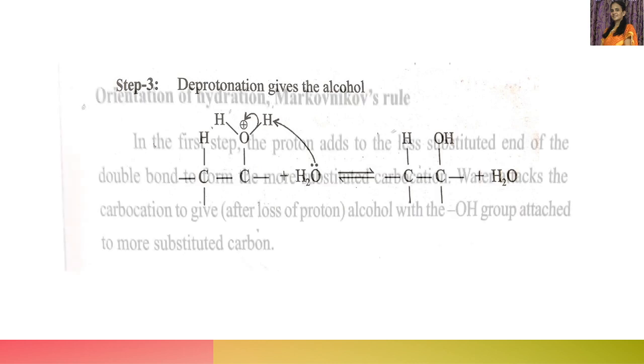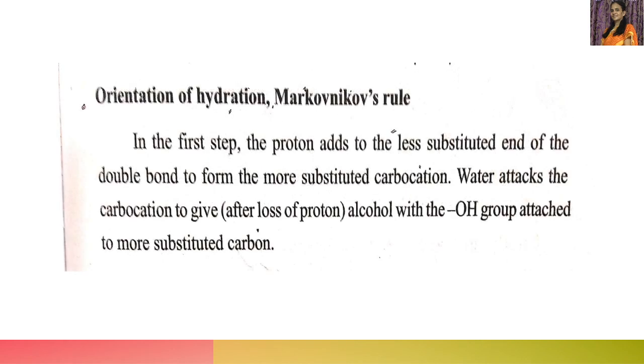Now, orientation of hydration, that is Markovnikov's rule. Let's discuss. In the first step, the proton adds to the less substituted end of the double bond, that is the carbon having more hydrogens. To that carbon only, hydrogen goes and forms a bond. So the proton adds to the less substituted end of the double bond to form a more substituted carbocation. The more substituted carbocation will be more stable.